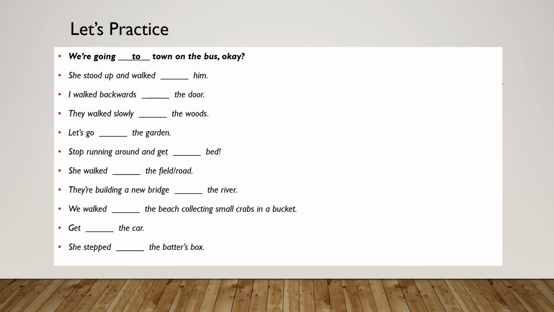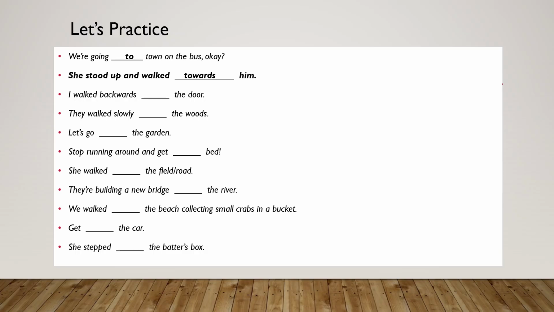The next one is, she stood up and walked blank him. It shows a direction. The person walks in a straight direction toward the object, him. Here we could simply say we use what? Towards. She stood up and walked towards him.